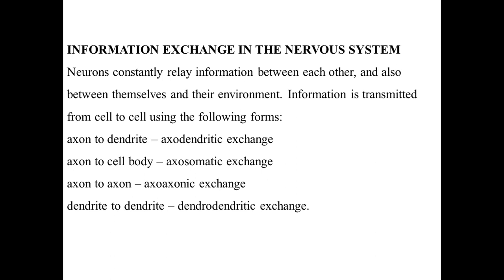The information is transmitted from cell to cell using different forms. These different forms are axon to dendrite, axodendritic exchange; axon to cell body, axosomatic exchange; axon to axon, axoaxonic exchange; dendrite to dendrite, dendrodendritic exchange. So these are the ways neurons exchange information with each other.